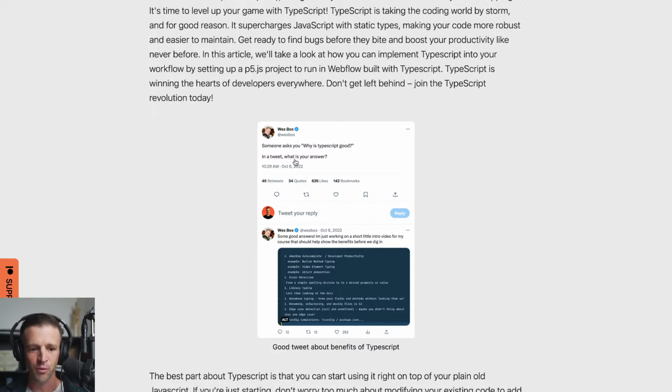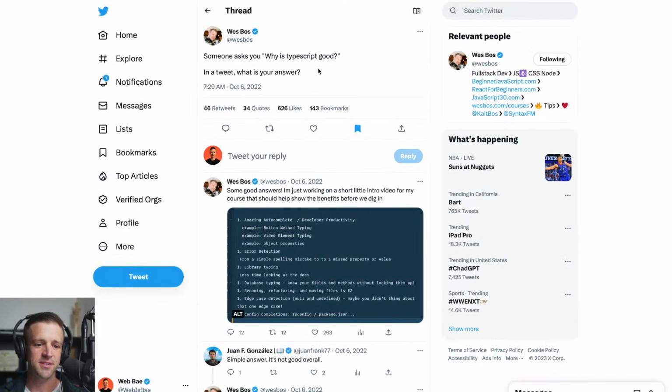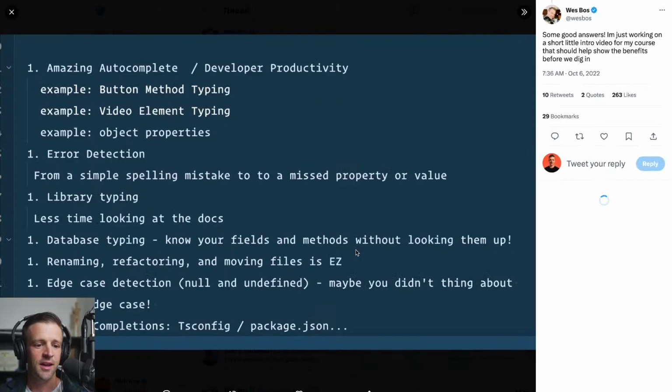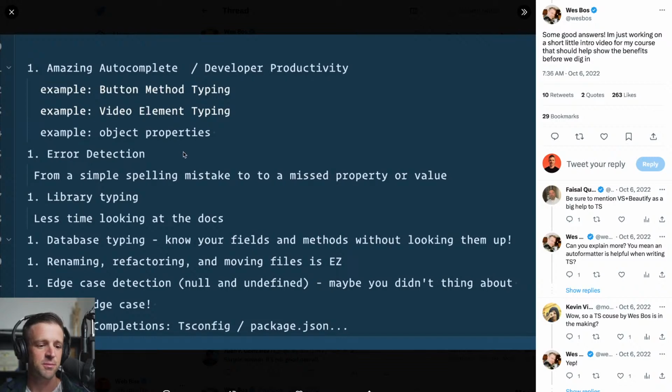One of my favorite streamers and YouTubers and creators is Wes Bos, and he's actually working on a TypeScript course. I got to meet him last week at Reactathon. Super cool guy. These were some of the reasons that came up on his Twitter. Amazing autocomplete, which enhances your productivity as a developer. You get error detection. You get library typing, so you're less time in the documentation. Database typing, I'm not going to get into that today, but also renaming and refactoring and moving files is easier. And then edge case detection.